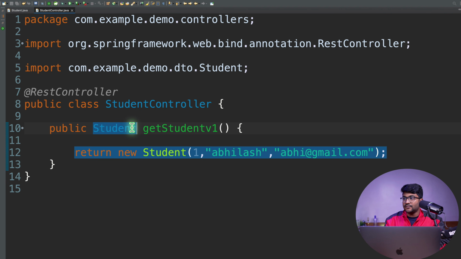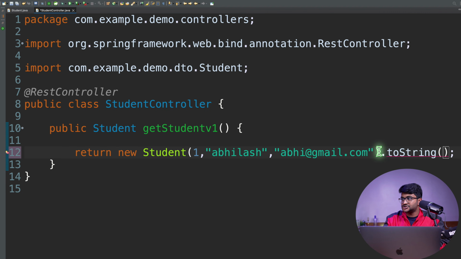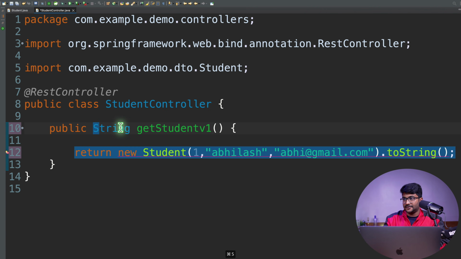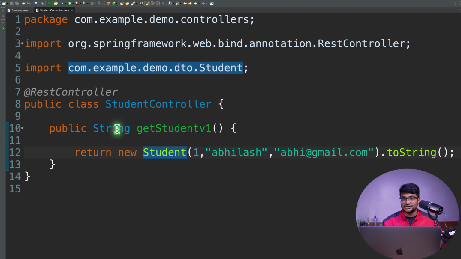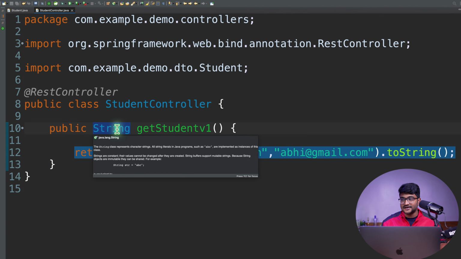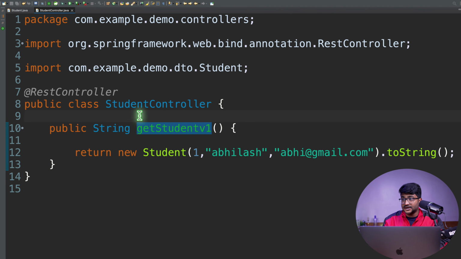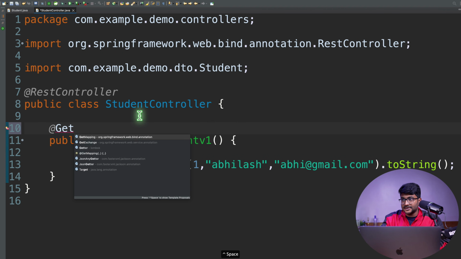Okay. But I want to return the student object in plain text. So this is my student object. So I'm going to say dot toString. Okay. So the toString is going to return me a string over here. So let's say this is the method which is going to return me a string version of my student object. Okay. So the strings are represented as the text in Java. So we can represent text in form of string in Java. So there's something that I have done, and I'll be writing a GetMapping over here.